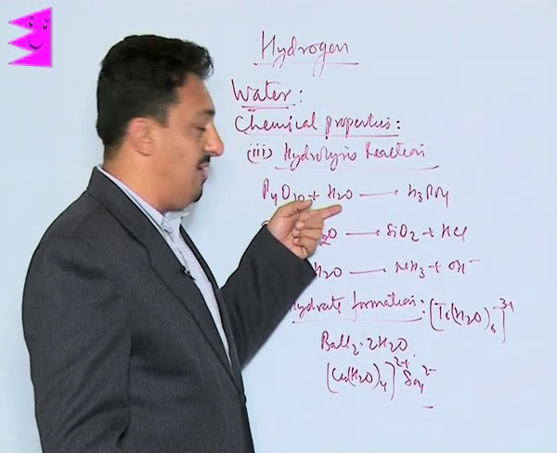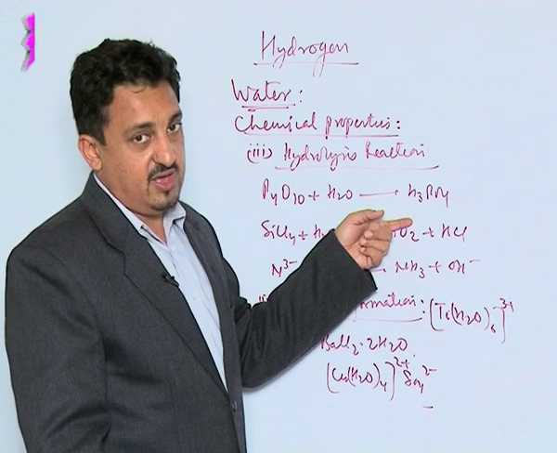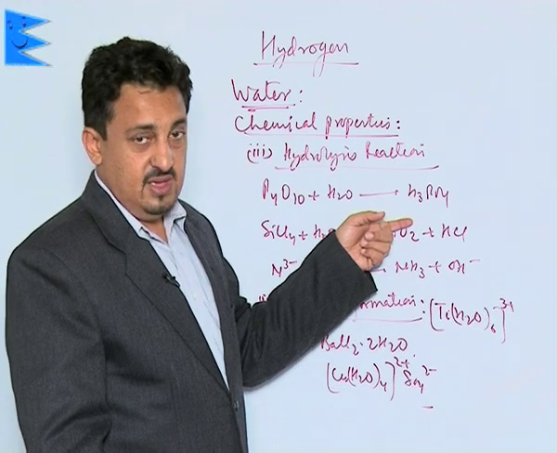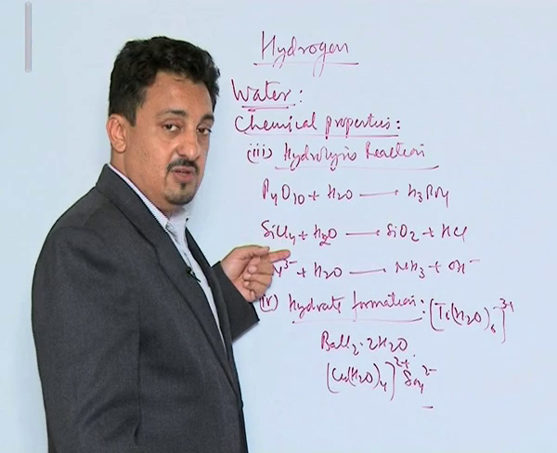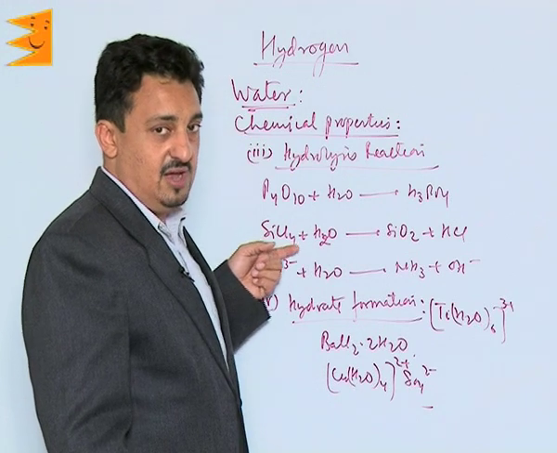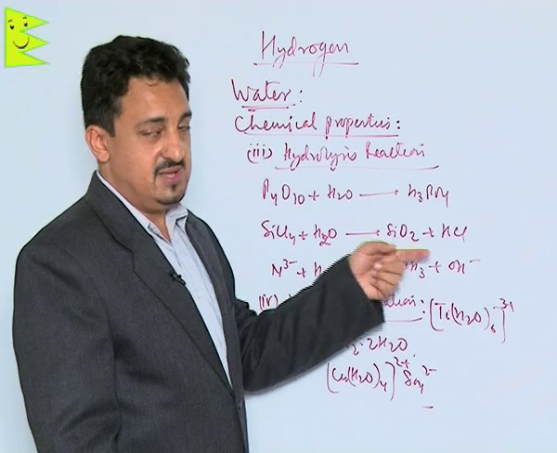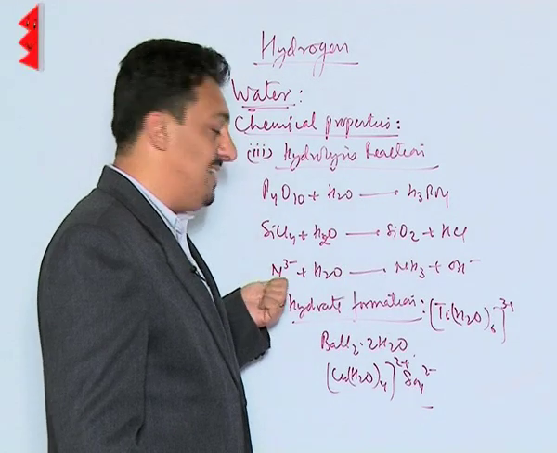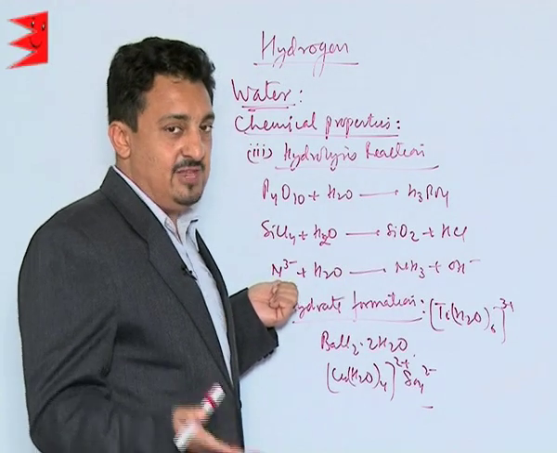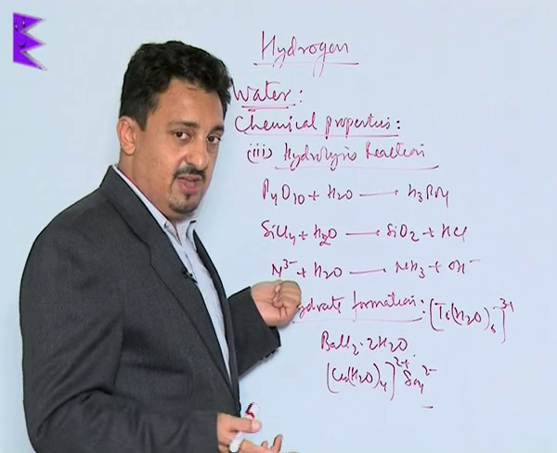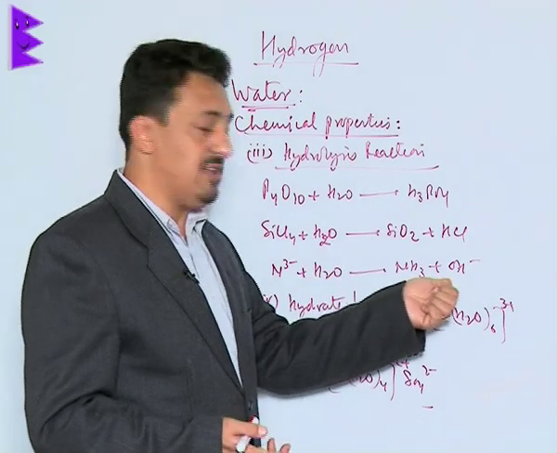When it undergoes hydrolysis, it results in the formation of phosphoric acid. Similarly, hydrolysis of silicon tetrachloride forms SiO2, silica or silicon dioxide, and HCl. Whereas any metal nitride like lithium nitride, magnesium nitride or aluminium nitride, on hydrolysis forms ammonia and the corresponding hydroxide.